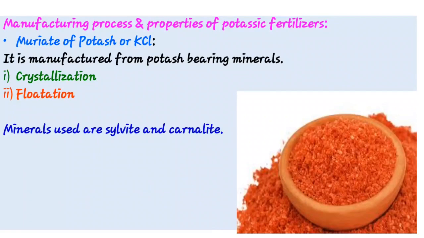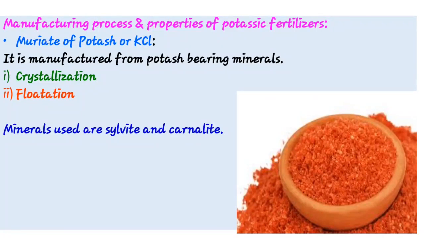So in crystallization, the principle involved in the process is that KCl is much more soluble in hot water. So potassium chloride is more soluble in hot water than cold, while the solubility of sodium chloride does not vary with temperature, okay. So first step, that is crystallization, that KCl is soluble in hot water.